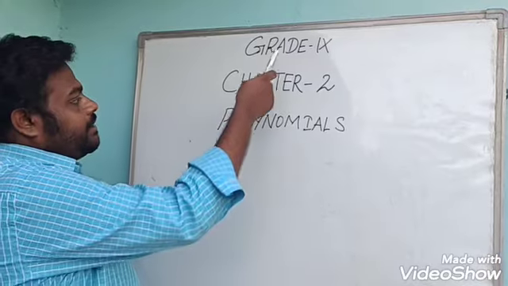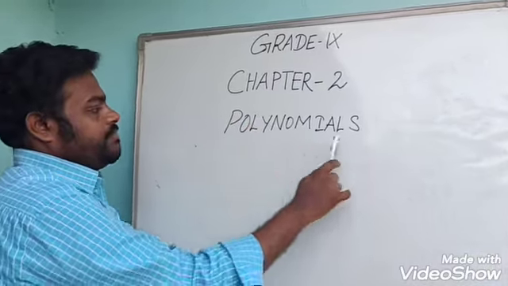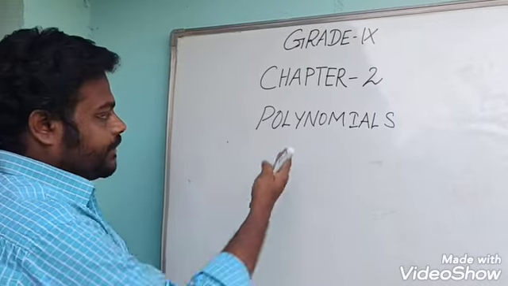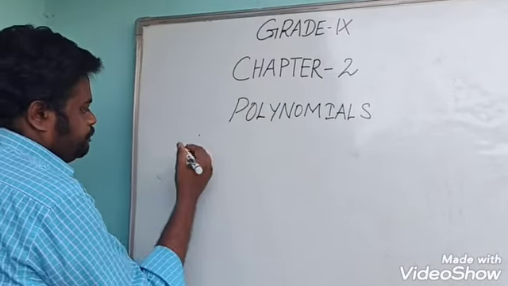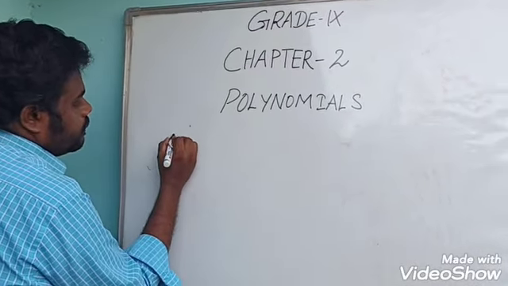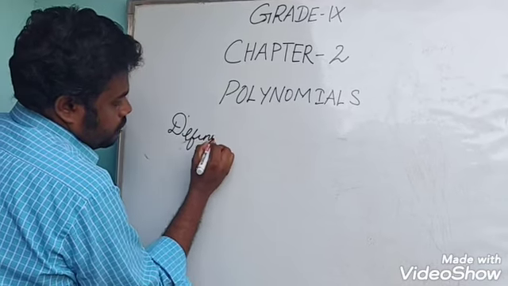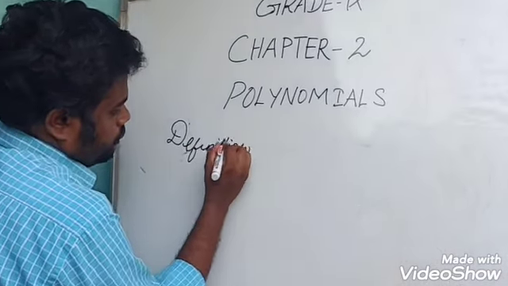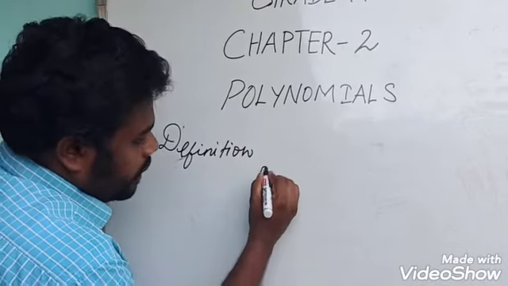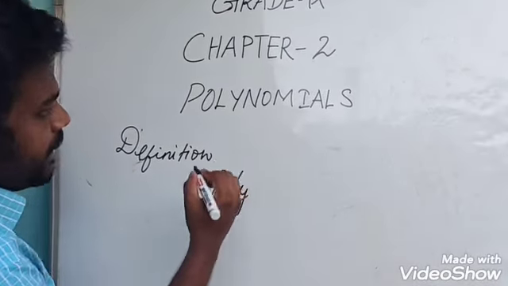Now we see grade 9, chapter 2, Polynomials. Now we see the definitions for polynomials. Definition. Polynomials, I have to split this name into two.